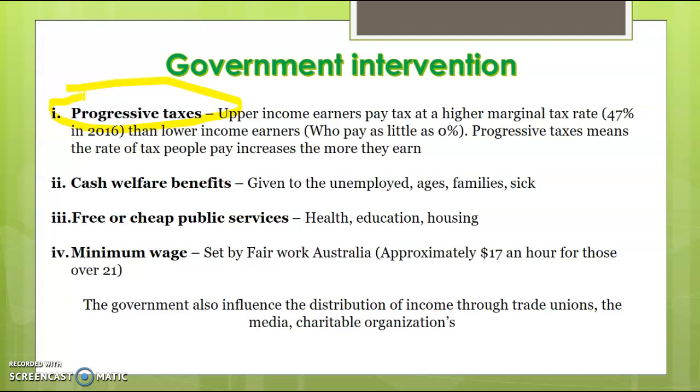Cash welfare benefits try to increase access to goods and services for low income earners, so pensions, unemployment benefits, disability pensions, etc. We have a minimum wage so that low skilled workers get access to more goods and services, and cheap public services like healthcare, education, housing. So again, low income earners get access to these goods and services when they perhaps couldn't in a market economy. But it's important to recognise that's part of that feature of for whom to produce.